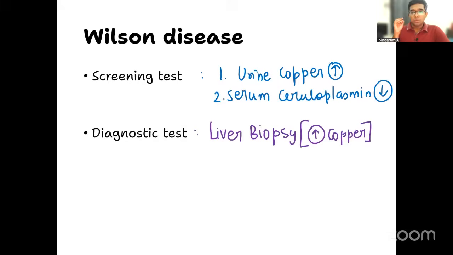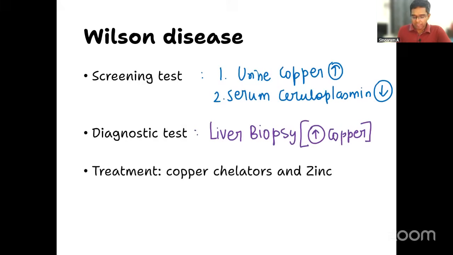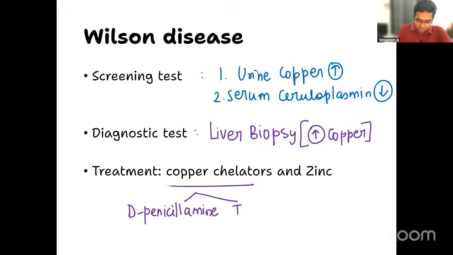Our aim is to decrease the copper inside the body, and this is typically done by copper chelators. What are the copper chelators we know? Quickly tell me. The usual one is D-penicillamine, and one more is trientine.